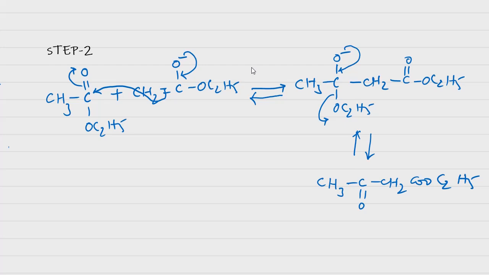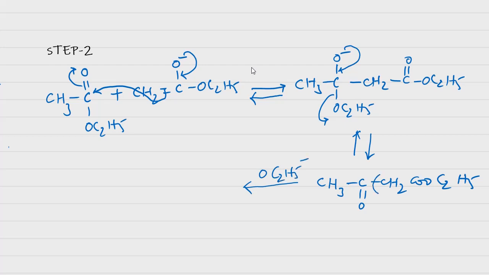Now, or acetoacetic ester. Now all these steps are the reversible steps. At any stage, the reaction can be reversed. But how to get the better products? For that, again, the base will help us. OC2H5 minus again helps us.